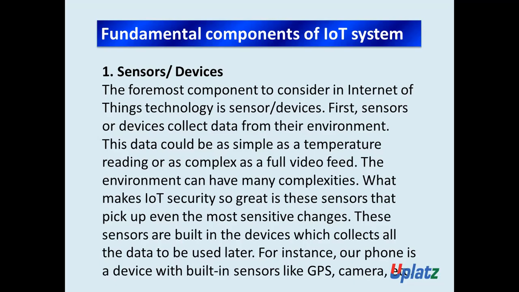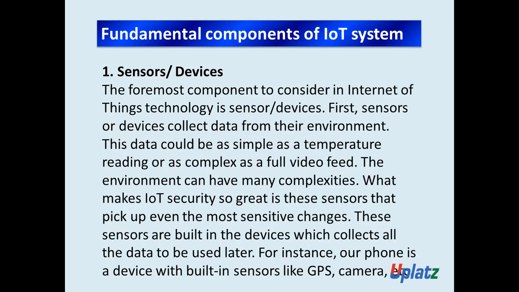The environment can have many complexities. What makes IoT so great is these sensors that pick up even the most sensitive changes. These sensors are built into the devices which collect all the data to be used later. For instance, our phone is a device with built-in sensors like GPS or camera.